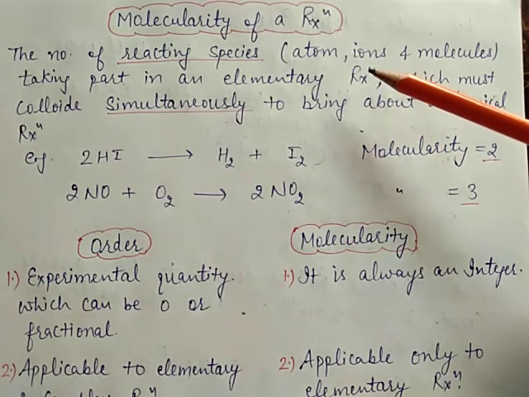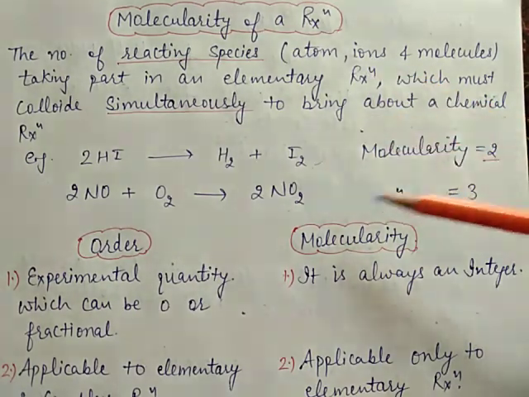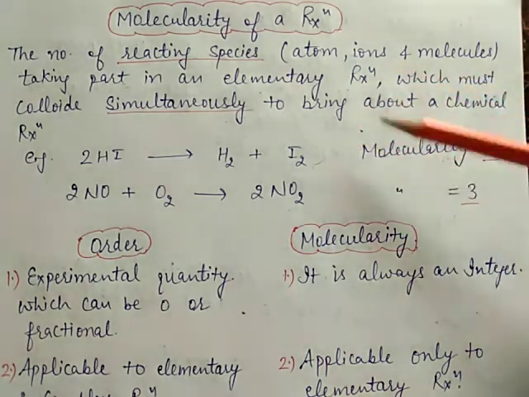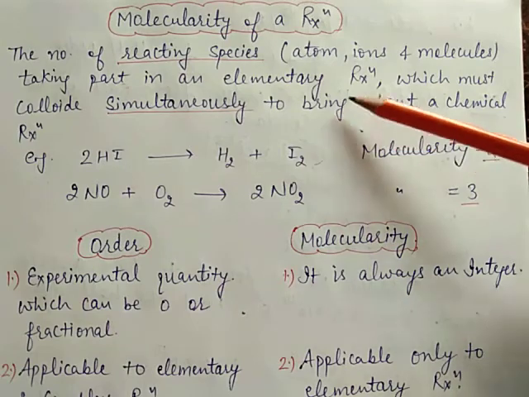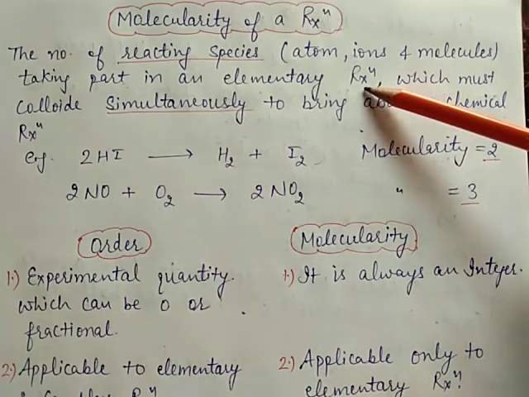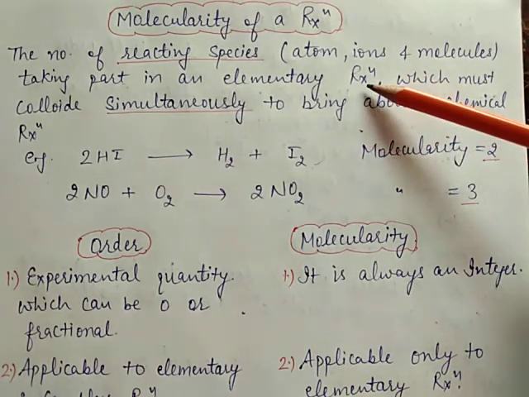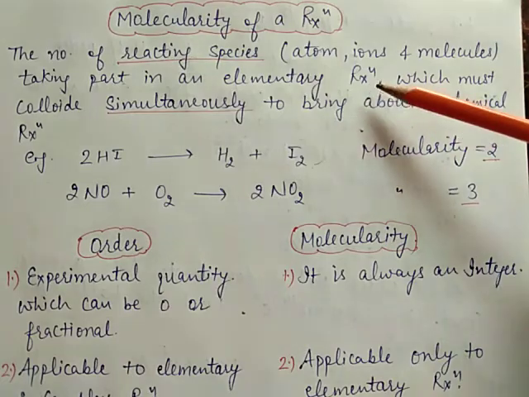But the molecularity of a reaction does not extend beyond 3. So molecularity can be defined only for elementary reaction which takes place only in one step. For complex reaction, it does not have any meaning.